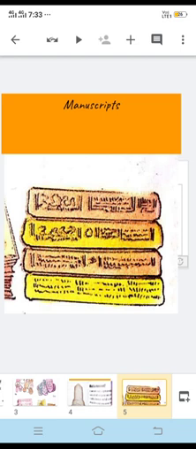But the problem with manuscripts is that they are organic material, which can be eaten by insects. So manuscripts are not much available right now, but some of them are still available. They are kept securely and safely.